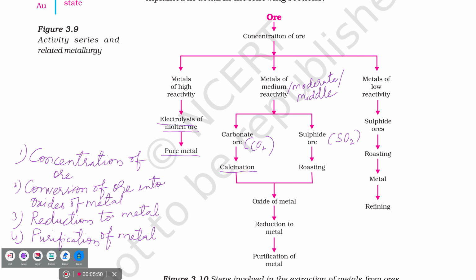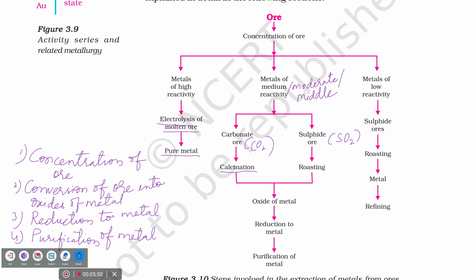So remember, how many of them can say this one? Say, don't look at the book. Reduction to metal.